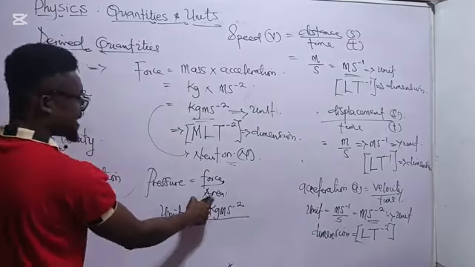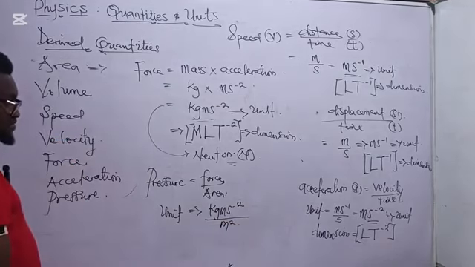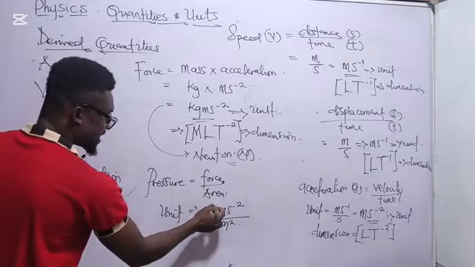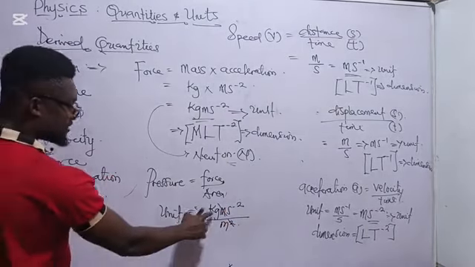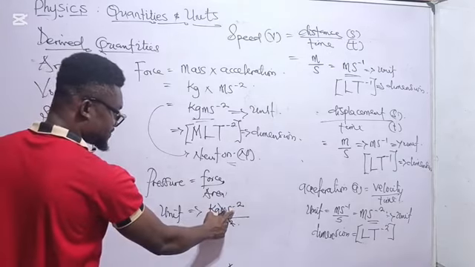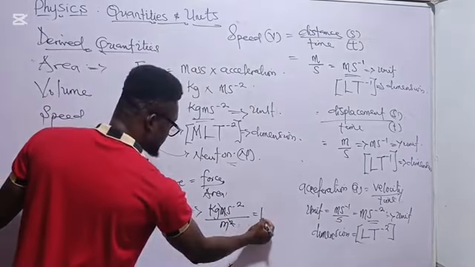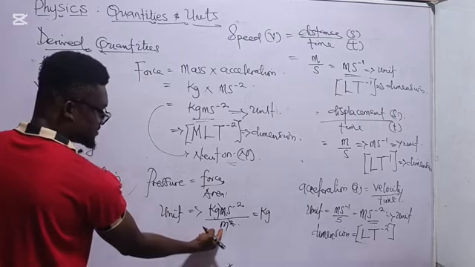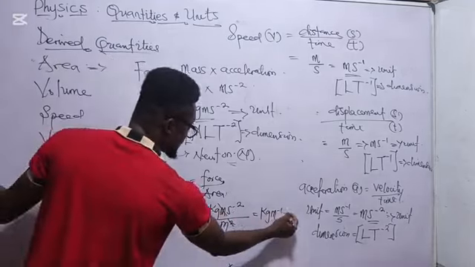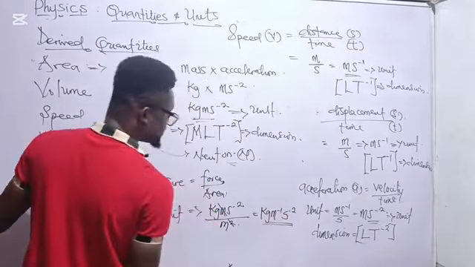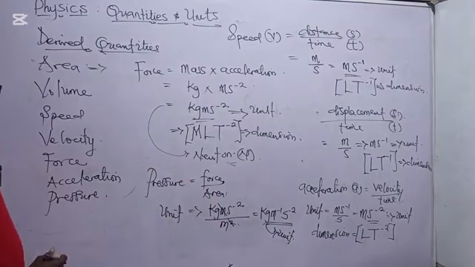Now, divided by area. What's the unit of area? The unit is meter squared. So at this point, we are going to cancel one of the meters here. So in that case, we have kilogram per second squared divided by meter. And if you do that, bringing this m up, we have kilogram, m raised to the power minus 1, then second, we have minus 2. So this gives what? The units of pressure.